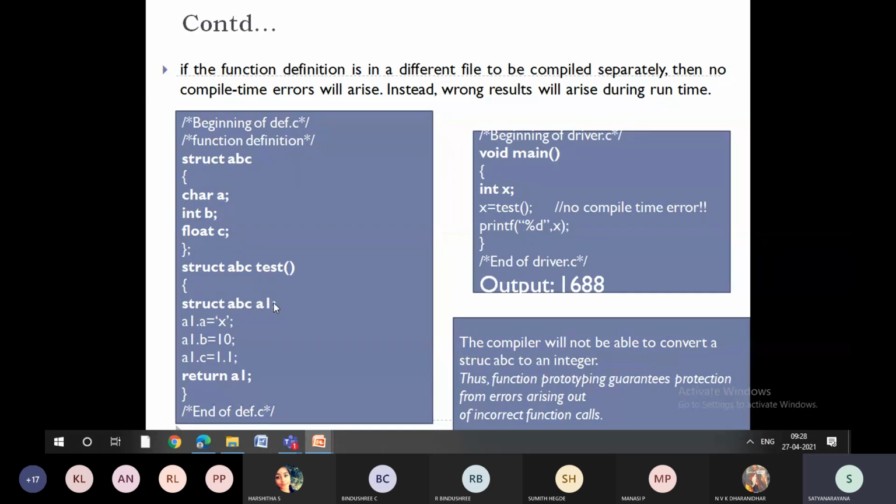Fine. So somehow I'll get the execution, but I'll end up with a wrong output. That is a different thing. I'll end up with a wrong output because there is no correlation between these two things. The program will get executed, but you will get the wrong results at the time of running the program. So this is the problem we get when you write individual functions like this, because when the compiler sees this, whether it needs to pass the integer or float or character, it doesn't know.